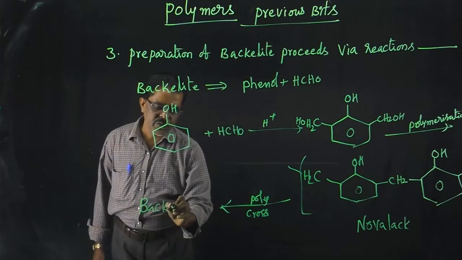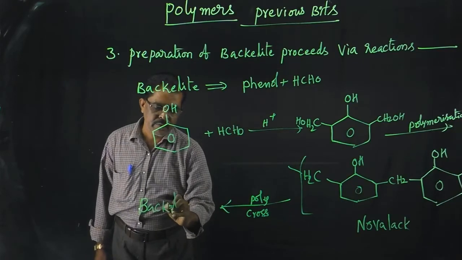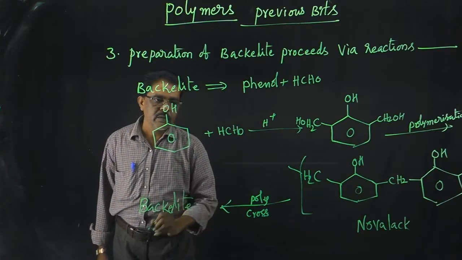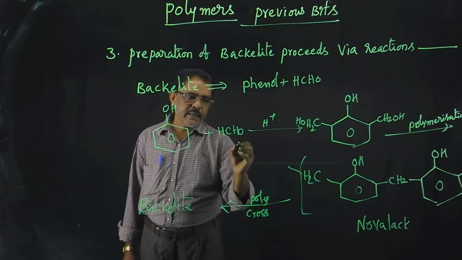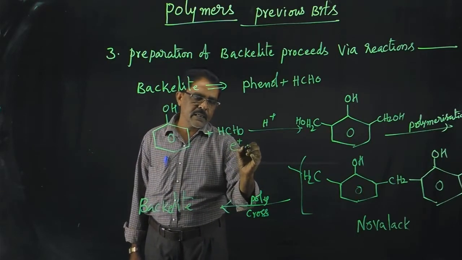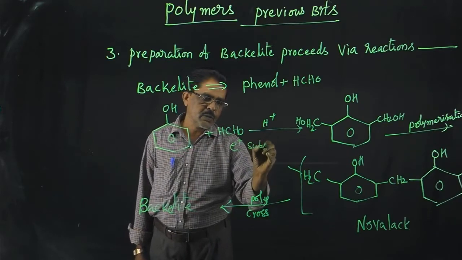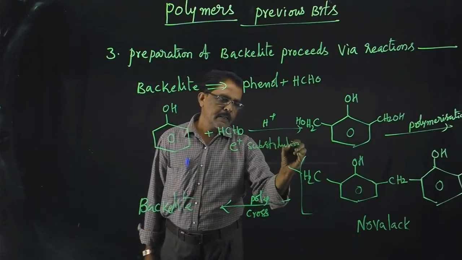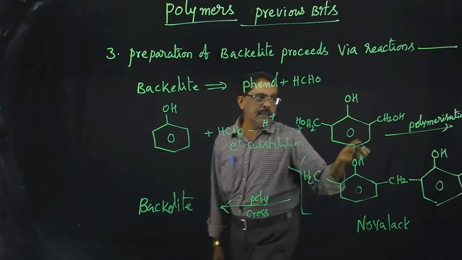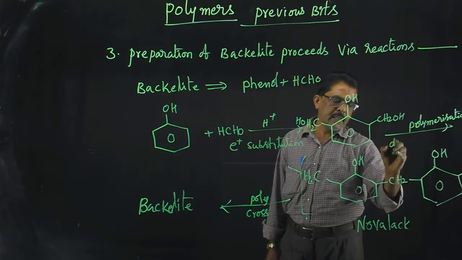Bakelite is an infusible material. So what happens here? There is a substitution reaction. An electrophilic substitution reaction takes place in the first step, followed by dehydration.